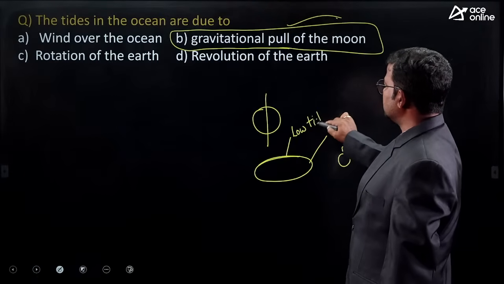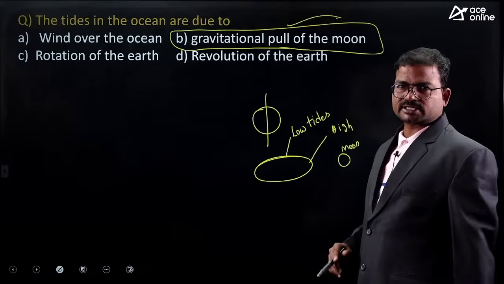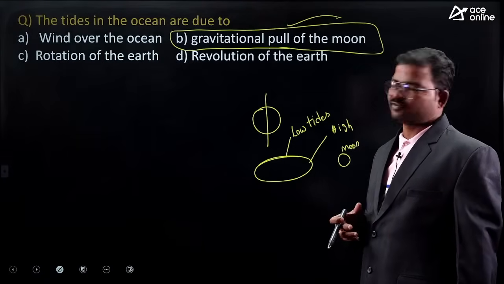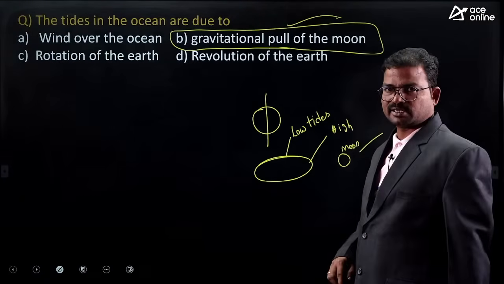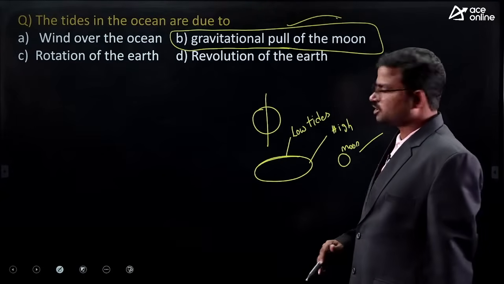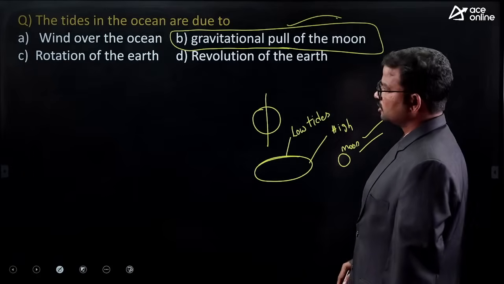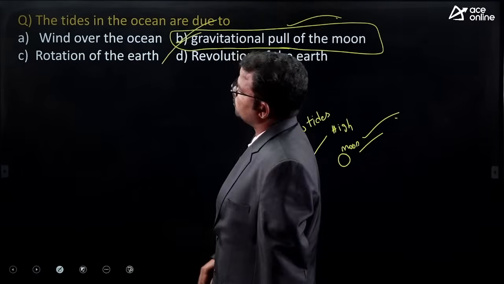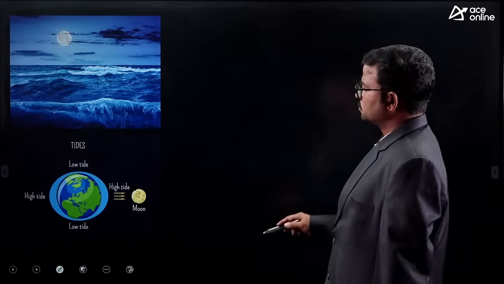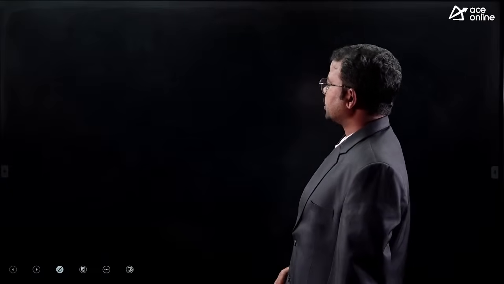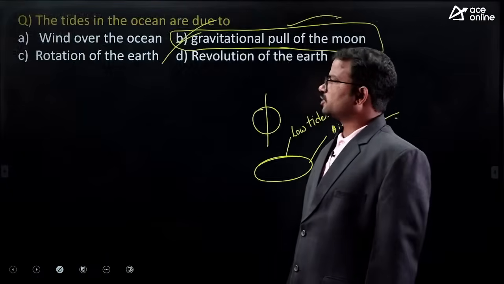The tides in the water bodies occur because of the moon's gravity. To some extent the sun's gravity is also considered, but the major factor is the moon's gravity. So the correct option is option B only. So this is the total conclusion about today's class.